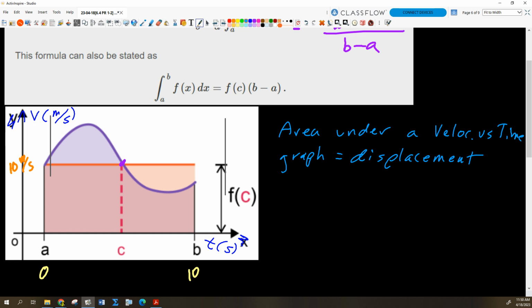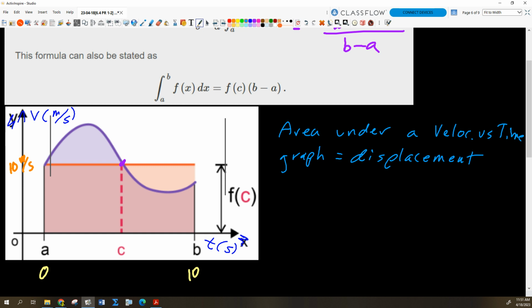After this amount of time that we're looking at from A to B, I would have traveled the same distance. My displacement would be the same under both. So all the mean value theorem for integrals says is if I have a function that's continuous, it doesn't even have to be differentiable, it could have points on it, right?